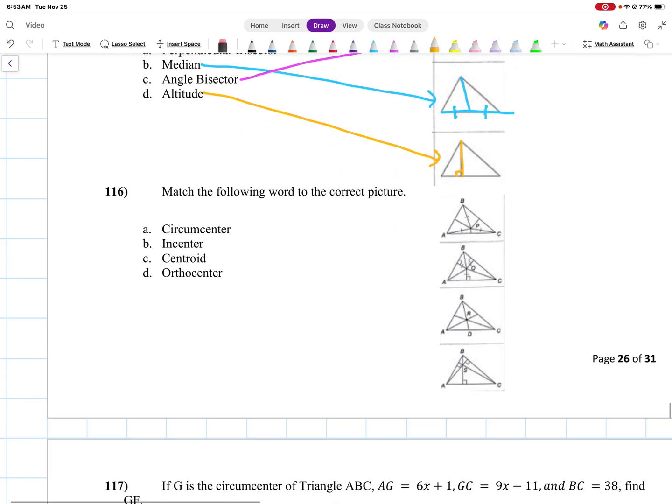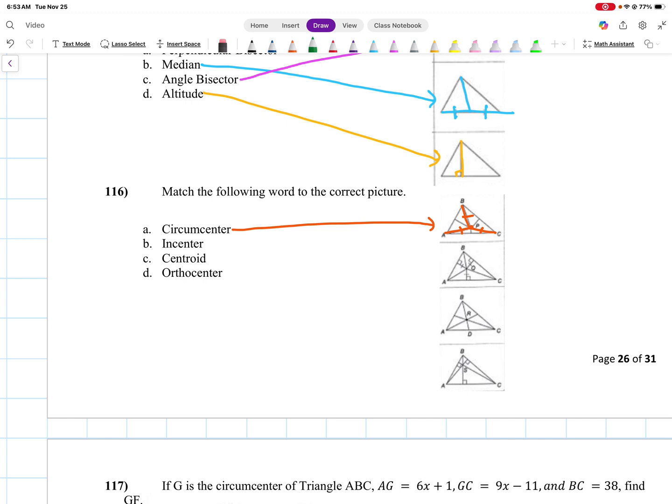Match the following word to the correct picture. So first one we have is circumcenter. Circumcenter is going to be this top one, right? The big thing how we know is that all these lines that go from the angle to our center point are all congruent. Those should all be congruent there.